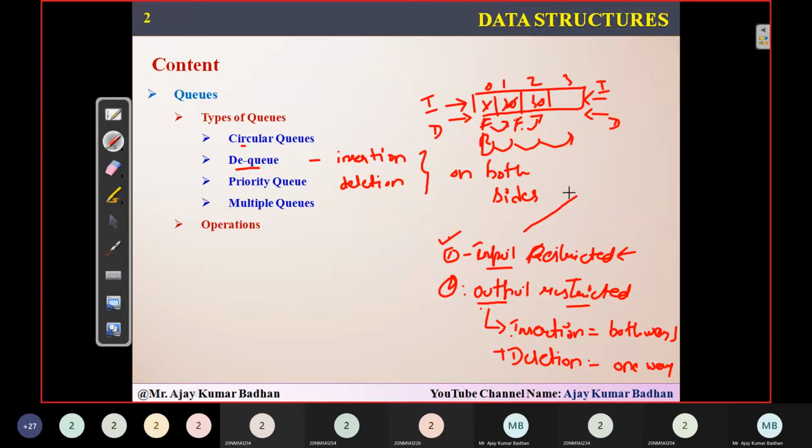But when you are coming to input restriction here, insertion can be done only in one direction. That is incrementing rear. Only in one direction can you perform insertion. That is nothing but incrementing rear and adding the elements.